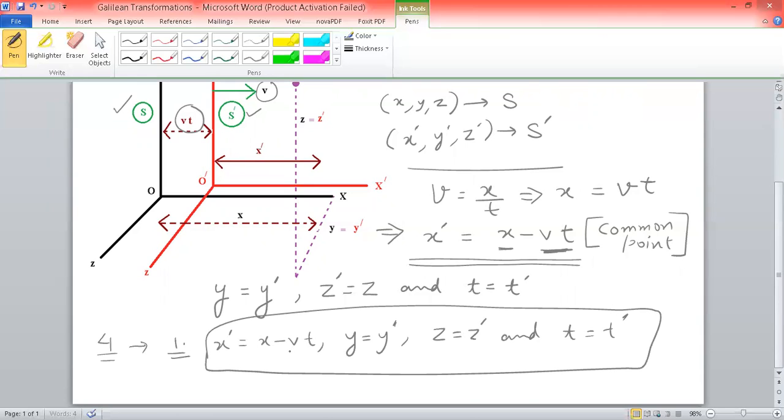With the help of these Galilean transformations, which are obtained from these two frames of reference named S and S prime, we can study the motion of the particle according to two different inertial frames of reference. I hope you understand the concept of two different measurements taken from two different frames of reference and yet obtaining the right answer.